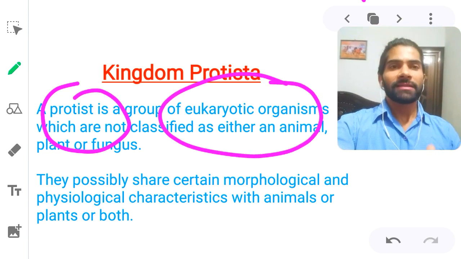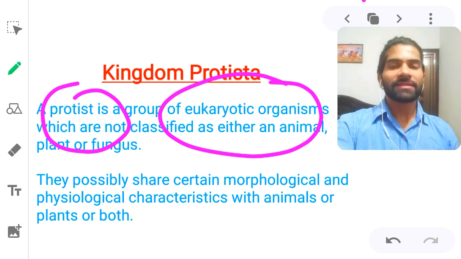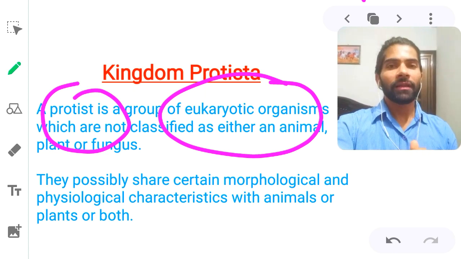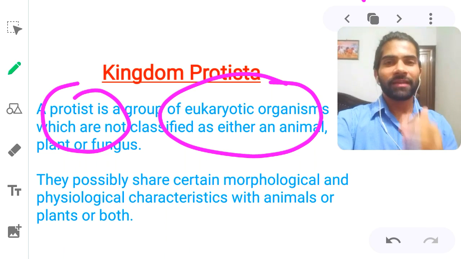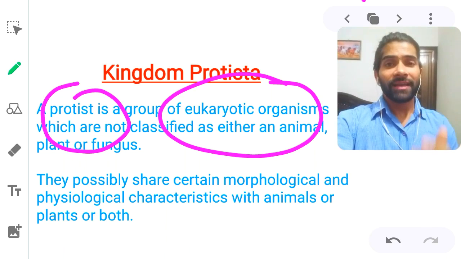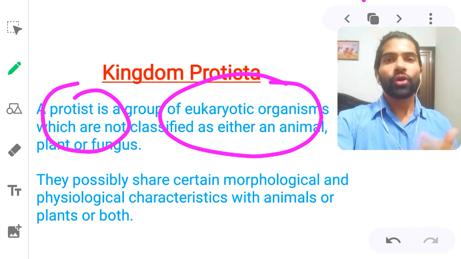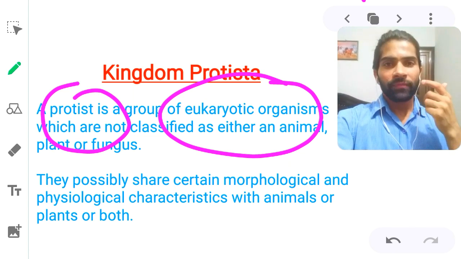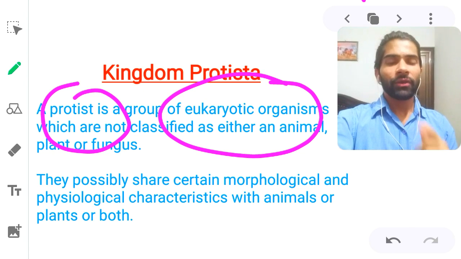What is eukaryotic? You know very well: a cell that has a definite shape, definite membrane-bound organelles, and a definite nucleus.